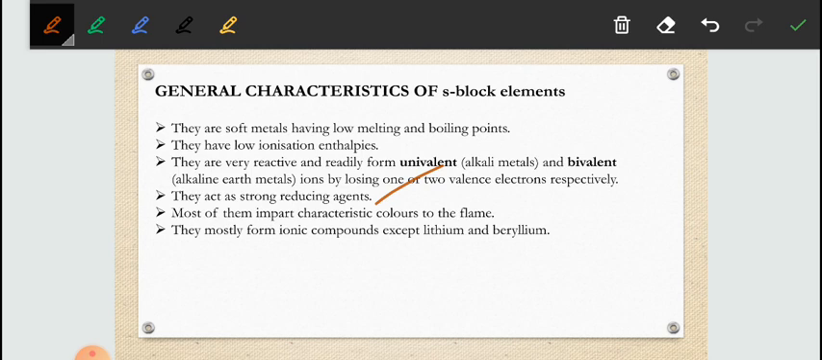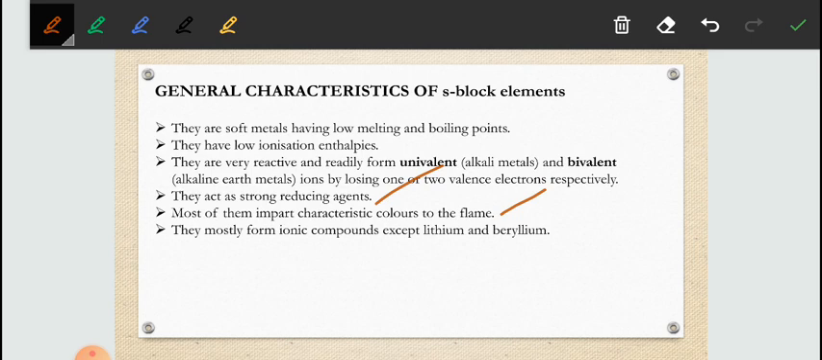The reason behind a reducing agent is that any element which can give up electrons easily will be a good reducing agent. So these metals are good reducing agents. Next, most of them impart characteristic color to the flame. When we keep them in a flame, they give color.